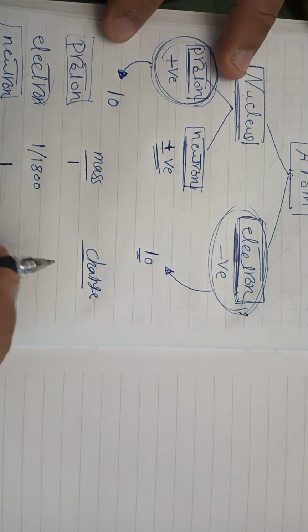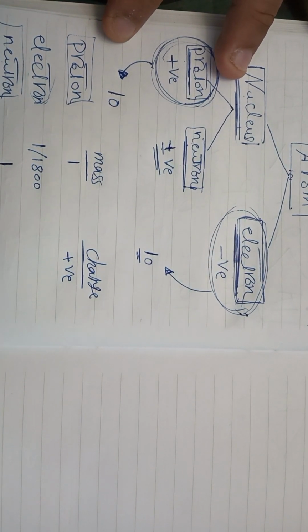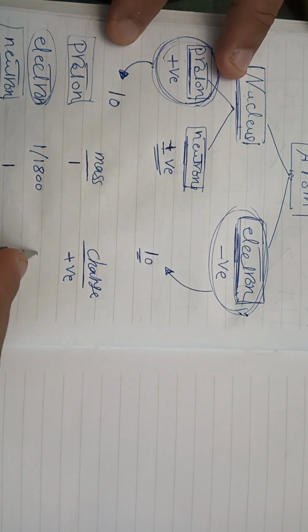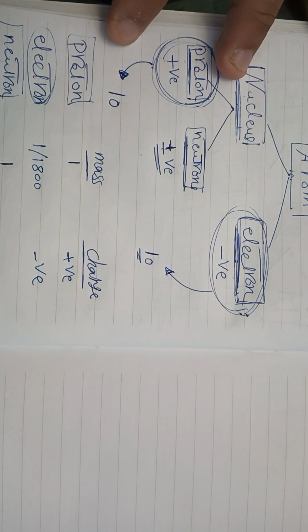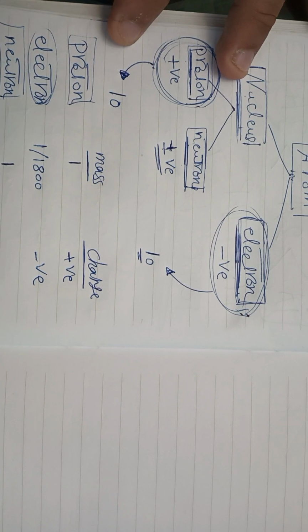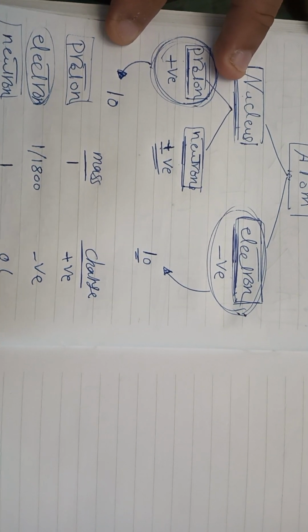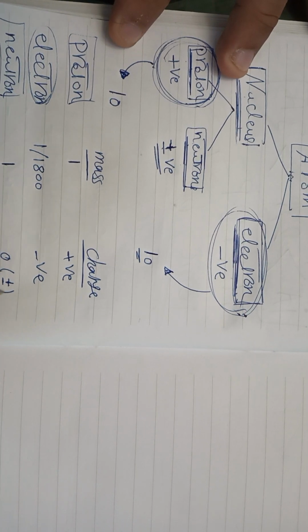The charge of the proton is positive and the charge of the electron is negative, while the charge of the neutron equals 0, which is positive and negative at the same time.